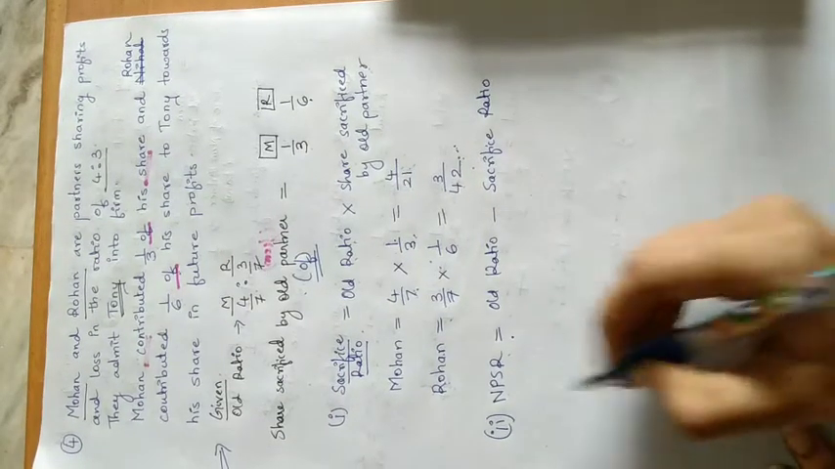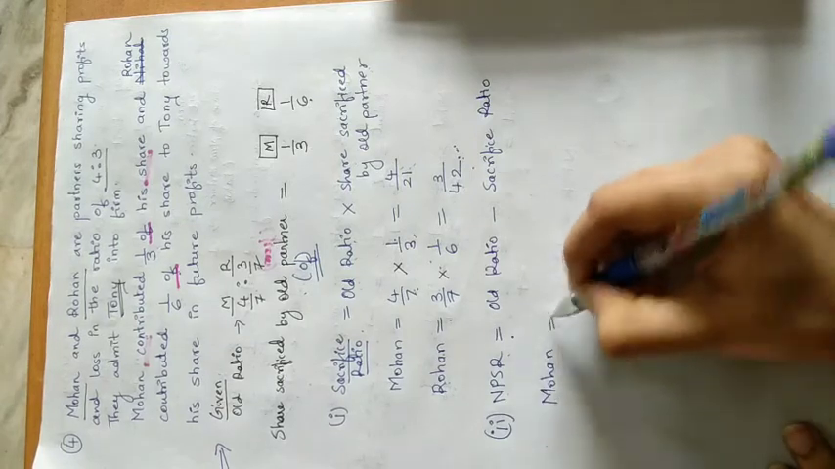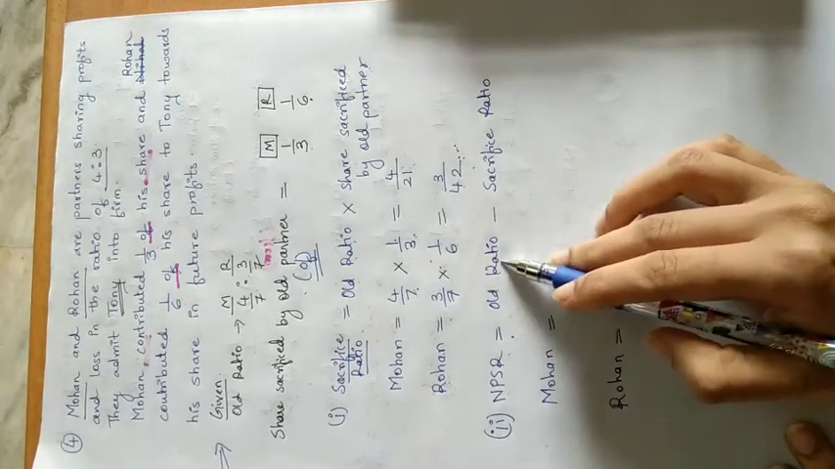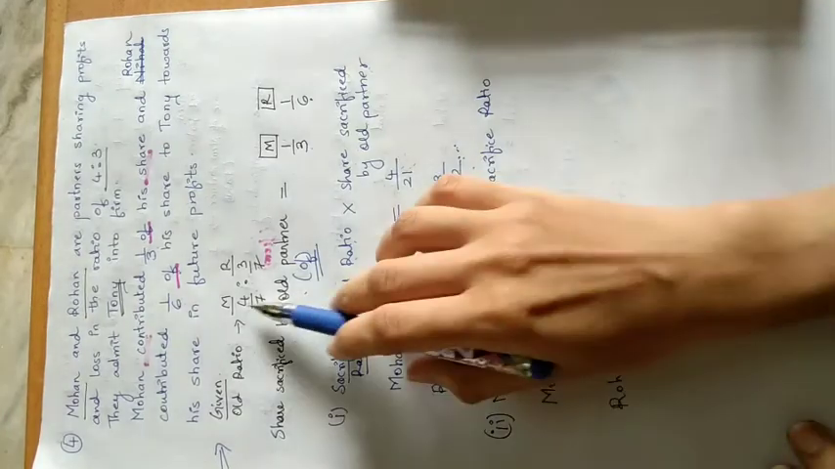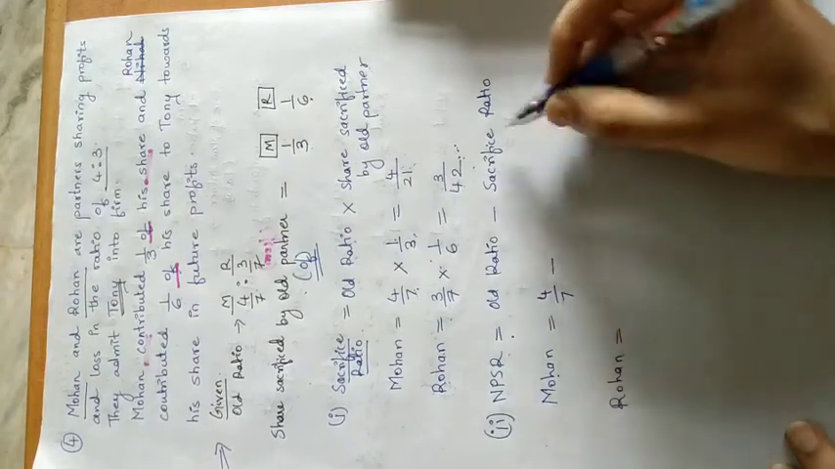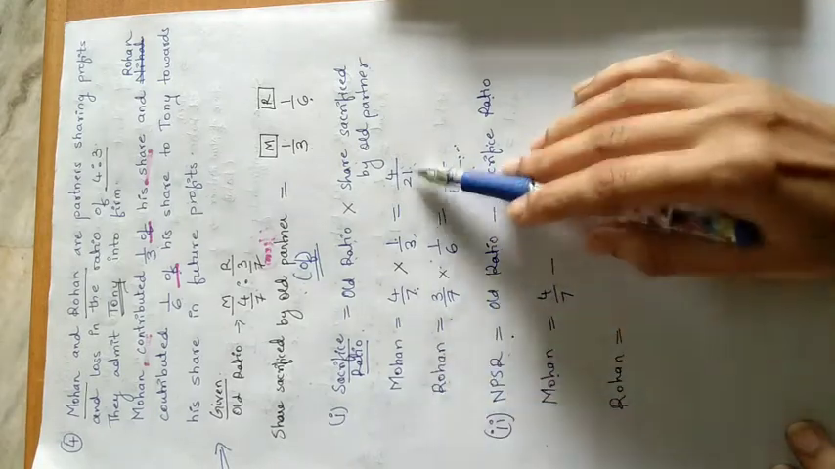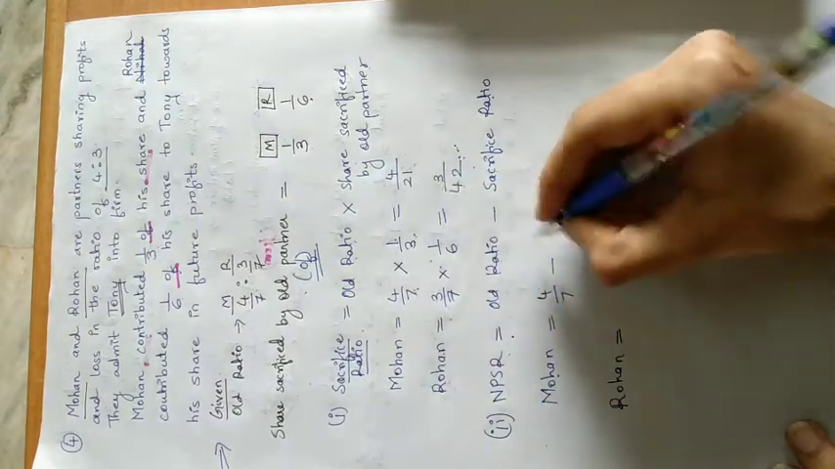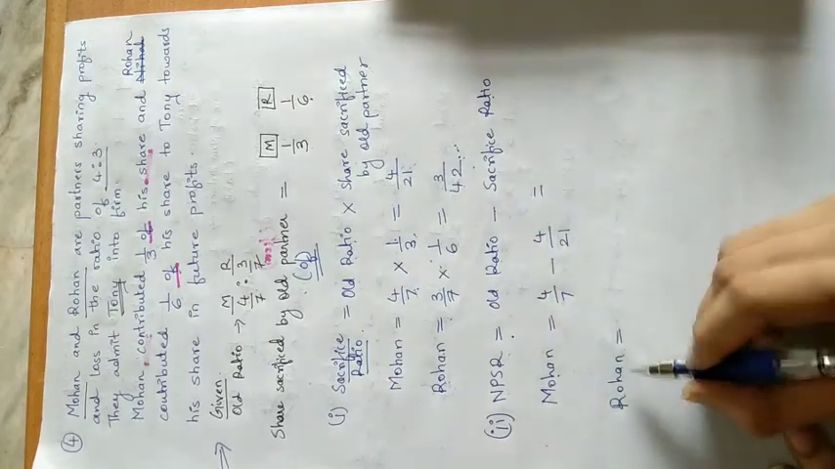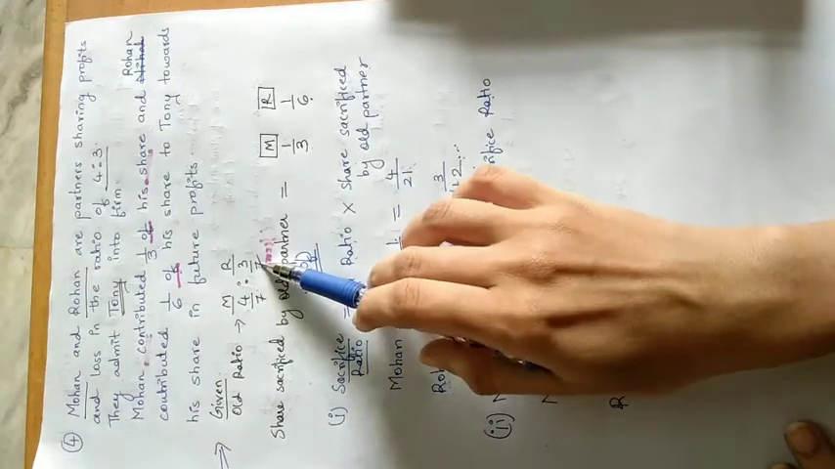Then let's calculate for Mohan and Rohan first. What is the old ratio of Mohan? 4/7, minus the sacrifice ratio. How much did we get now? Mohan's sacrifice ratio is 4/21. Similarly, we'll write for Rohan first. Old ratio 3/7.